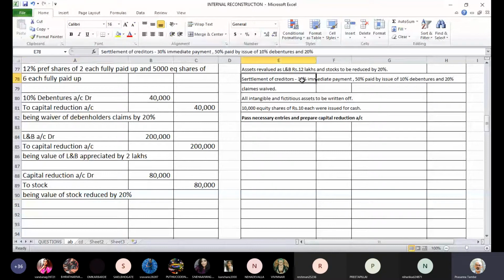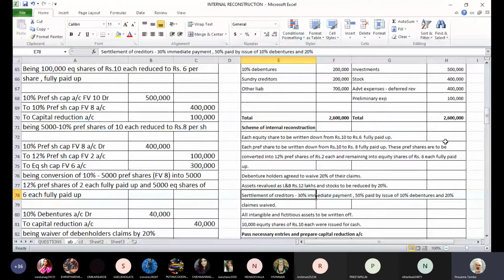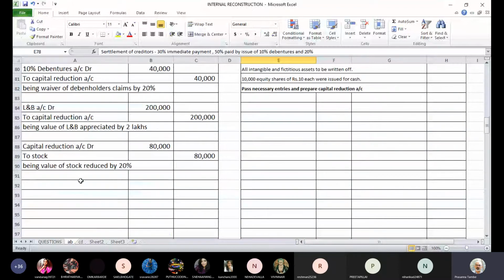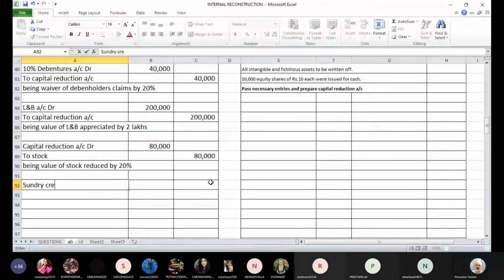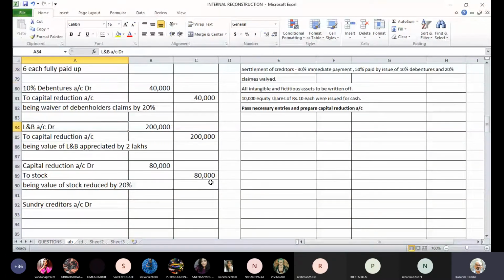Then there is a settlement of creditors. It says 30% immediate payment, 50% you are going to issue them 10% debentures, and 20% claims will be waived. Your balance of creditors is 2 lakh rupees. So we have to pass the entry for this. Sundry creditors account debit. Now, what are the things happening with creditors? There is an immediate payment, 30%, so to bank.